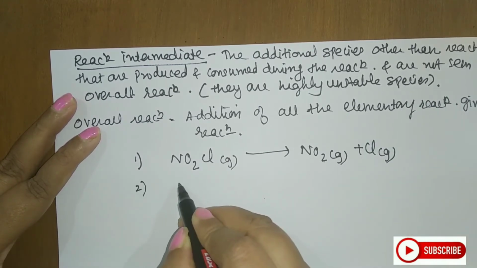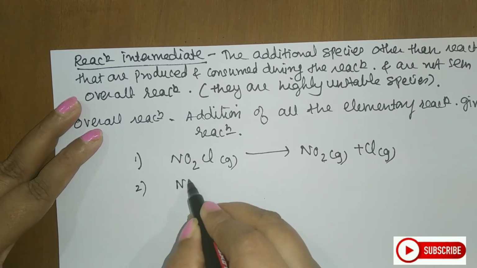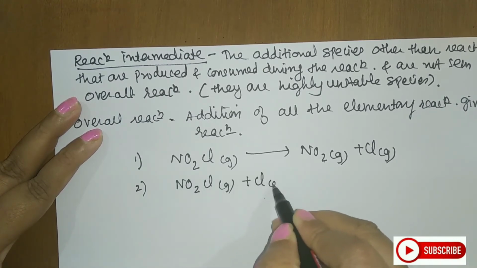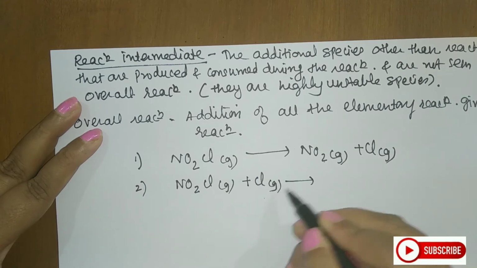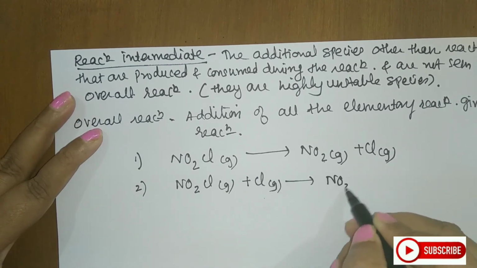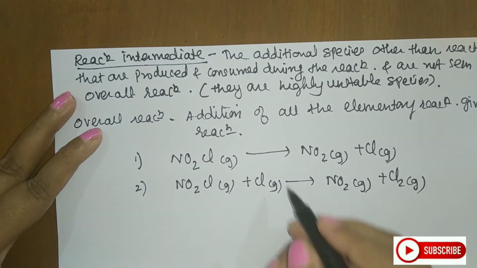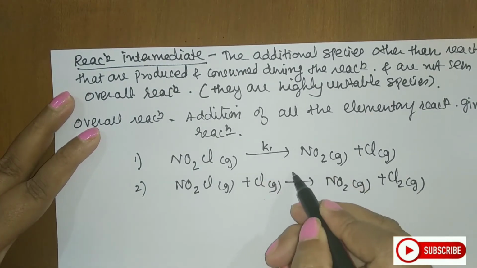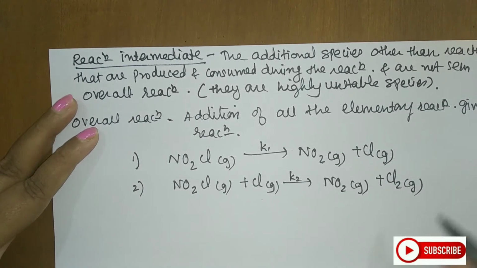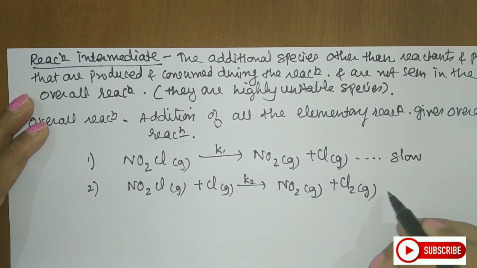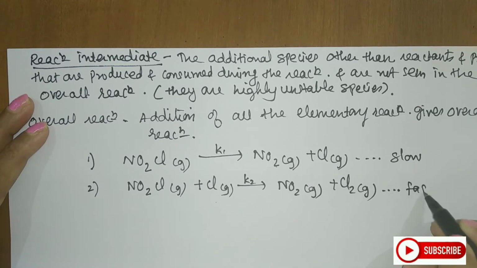The second step is NO2Cl plus Cl. Now students, this is the first step and this is the second step. Here I mark this as slow and this as fast.